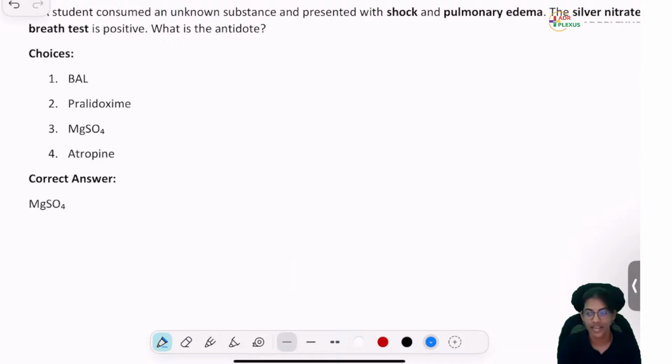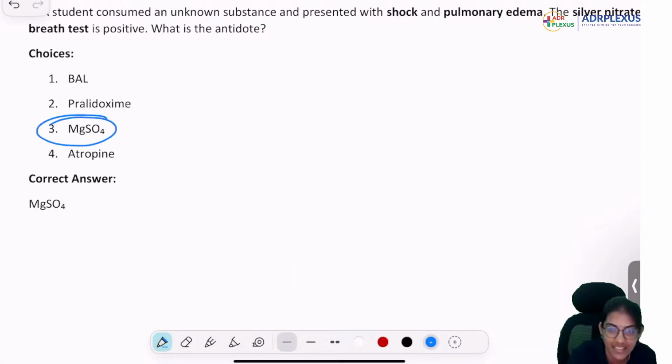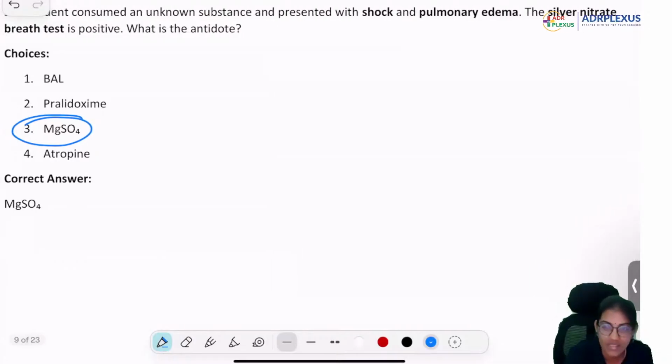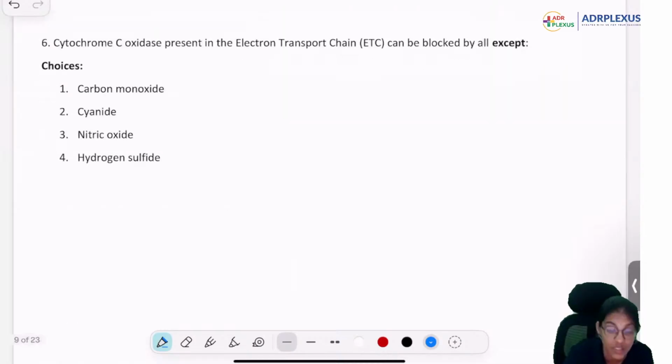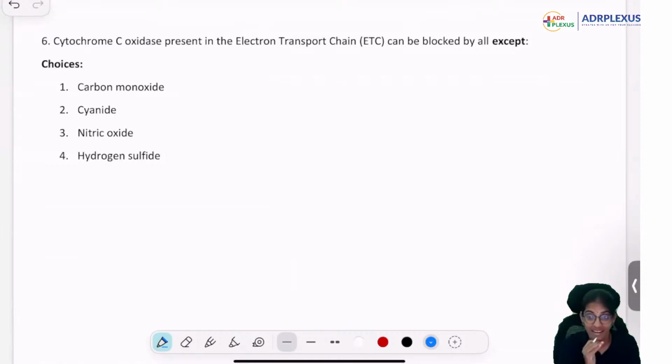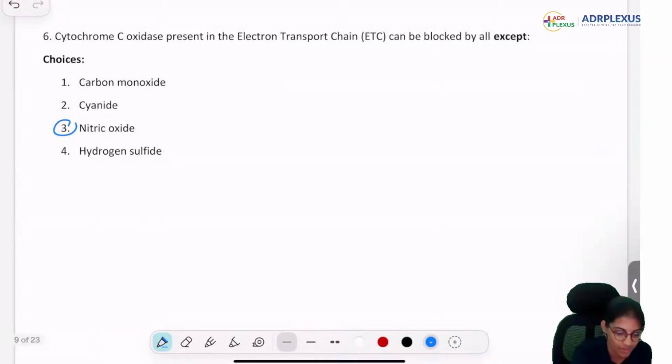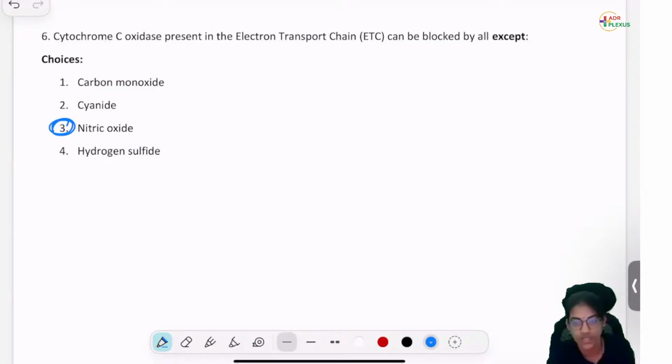Presented with shock, pulmonary edema, silver nitrate was positive. The treatment is magnesium sulfate. We have seen this, right? What is the diagnosis that we had? Very good. Okay, so this we have seen, it's aluminum phosphide. So aluminum phosphide, magnesium sulfate becomes the correct answer. Okay, cytochrome oxidase is blocked in all except... very good, doctor. Nitric oxide. Okay, nitric oxide works in the opposite way.